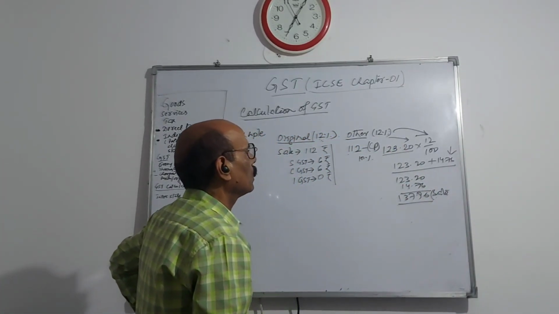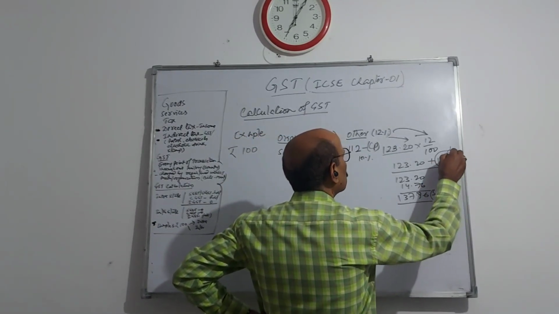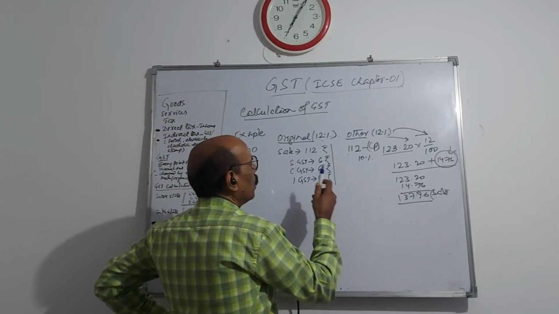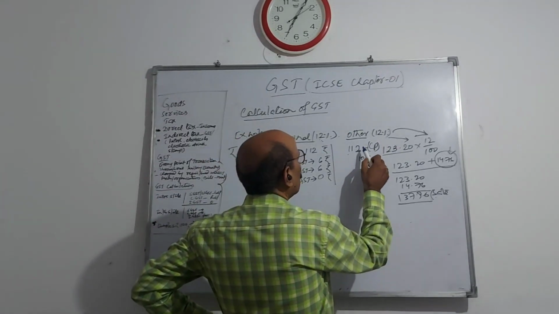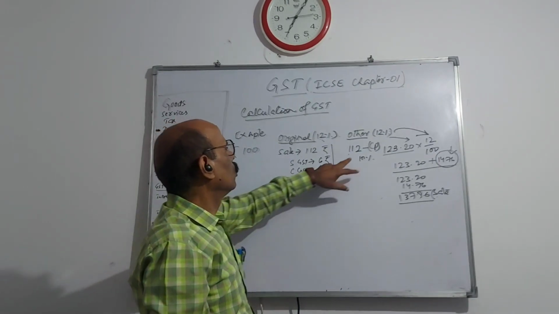In this sell price, GST paid how much? This much, 14 rupees 76. While he was purchasing, how much GST did he pay? He paid only 12 rupees.